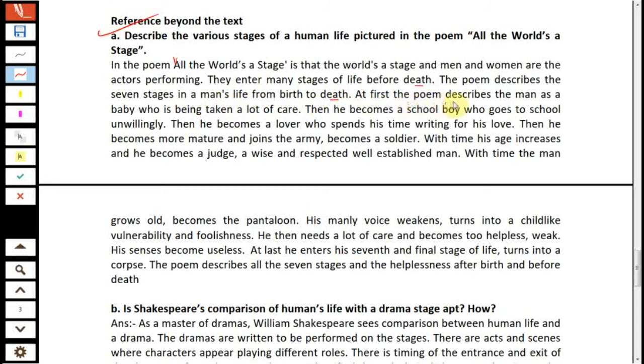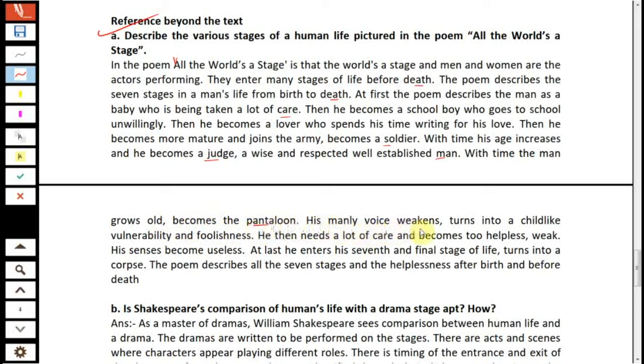At first, the poem describes the man as a baby who is being taken a lot of care of. Then he becomes a schoolboy who goes to his school unwillingly. Then he becomes a lover who spends his time writing for his love. Then he becomes more matured and joins the army, becomes a soldier. With time his age increases, he becomes a judge, a wise and respected, well-established man. With time the man grows old, becomes the Pantaloon.